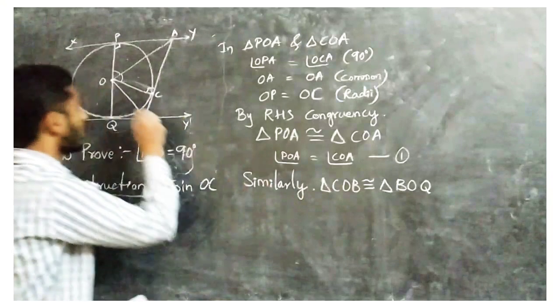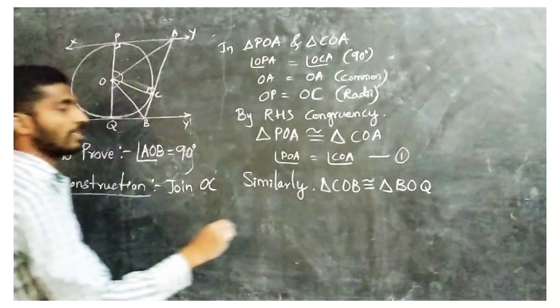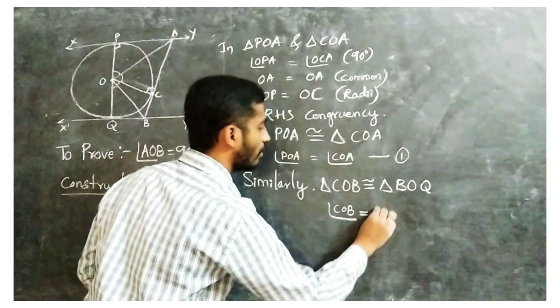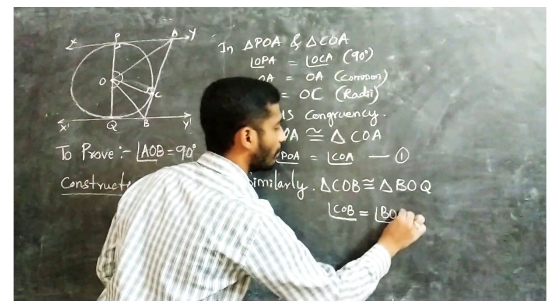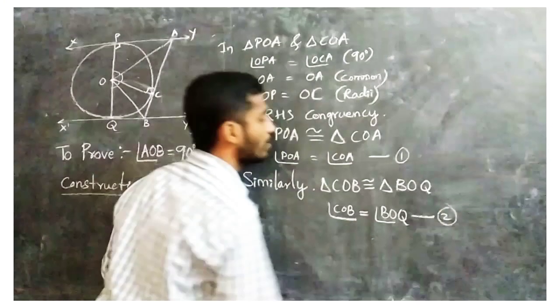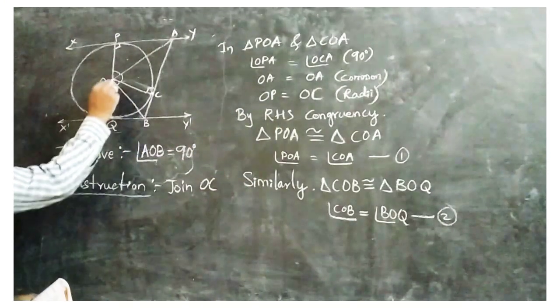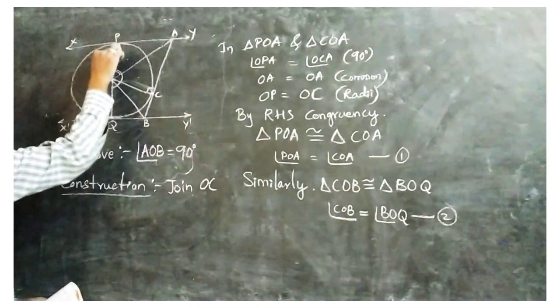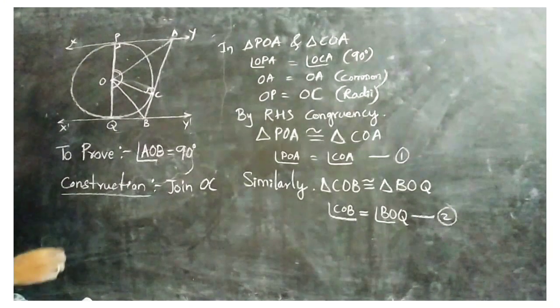So when these two are congruent, their corresponding angles are also equal. Those are COB equal to BOQ. So this is equation number 2. Now these all angles are on one side of a diameter, or a straight line.